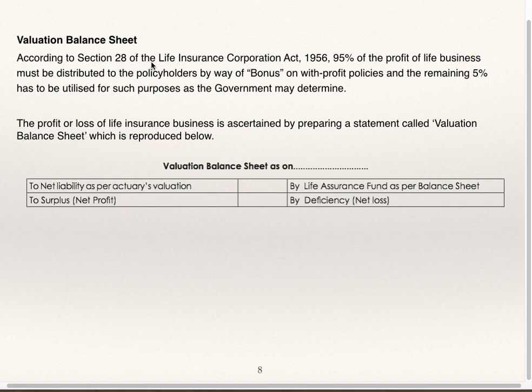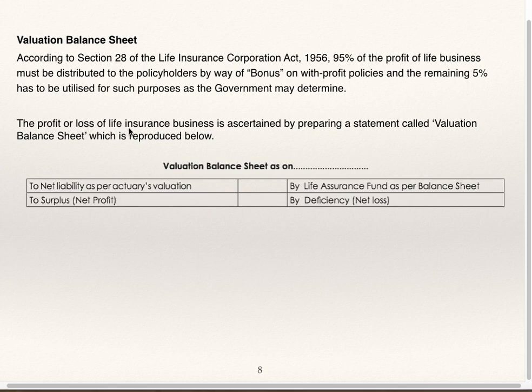According to Section 28 of the Life Insurance Corporation Act 1956, 95% of profit of life business must be distributed to the policyholders by way of bonus on with profit policies only, and the remaining 5% has to be utilized for such purpose as the government may determine.